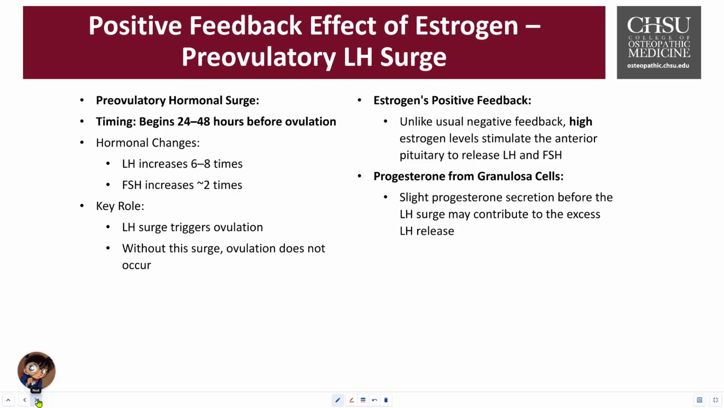So it should be noted that LH increases by 6 to 8 times, FSH by 2 to 4 times. The role of progesterone in the LH surge is that just before the LH surge begins, granulosa cells do begin to secrete small amounts of progesterone, and this progesterone may amplify the LH surge further by stimulating the anterior pituitary. This will then ensure that the follicle ruptures at the optimal time for ovulation.